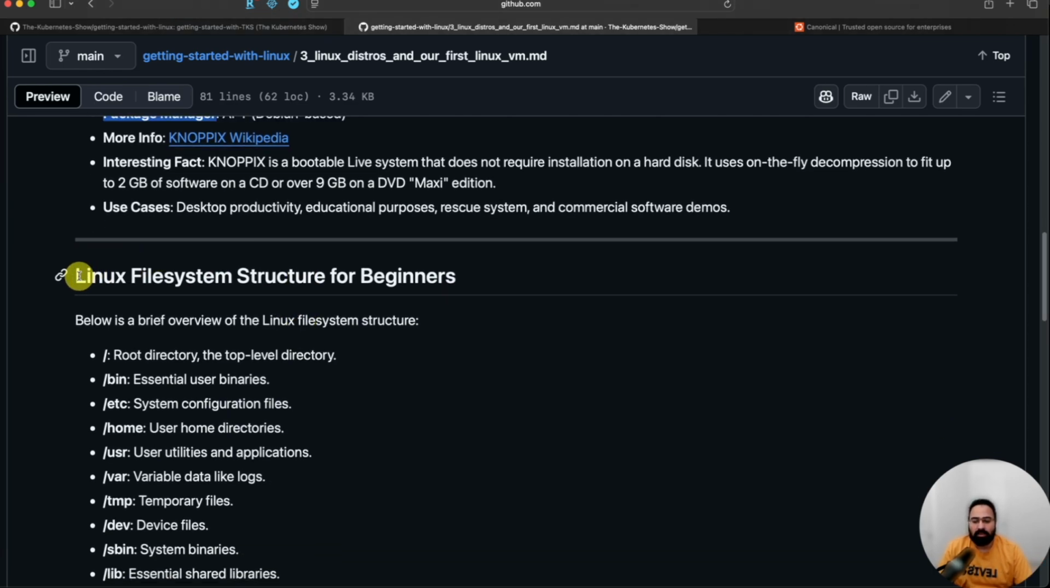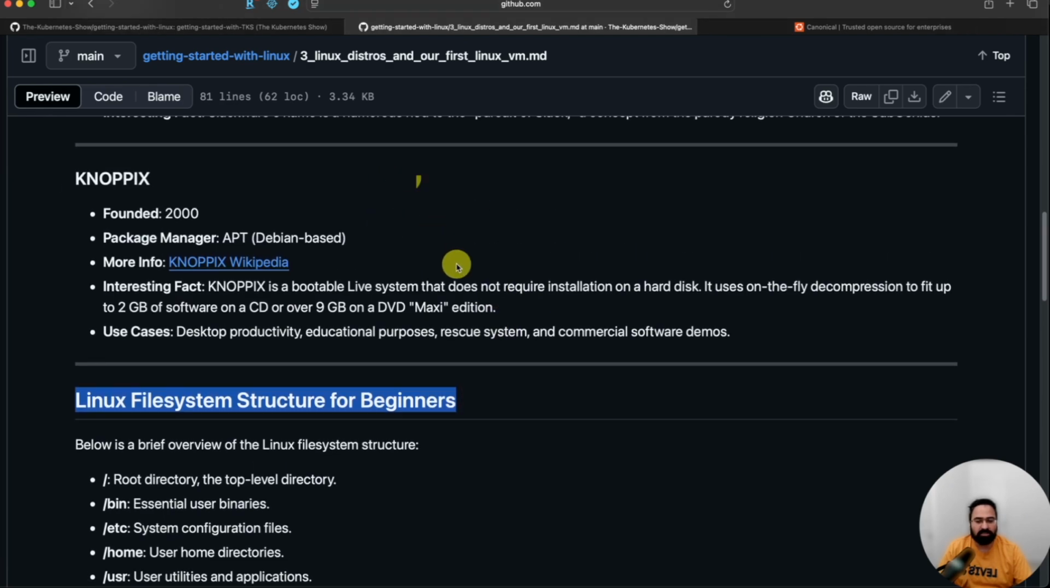Now, moving ahead, I wanted to give some idea about the Linux file system structure. Now we know there are distributions, but once you get inside a distribution, what you face is that in 99% of cases, if you are working on servers in the cloud, you will not be using a web interface, so-called GUI, right? Graphical user interface.